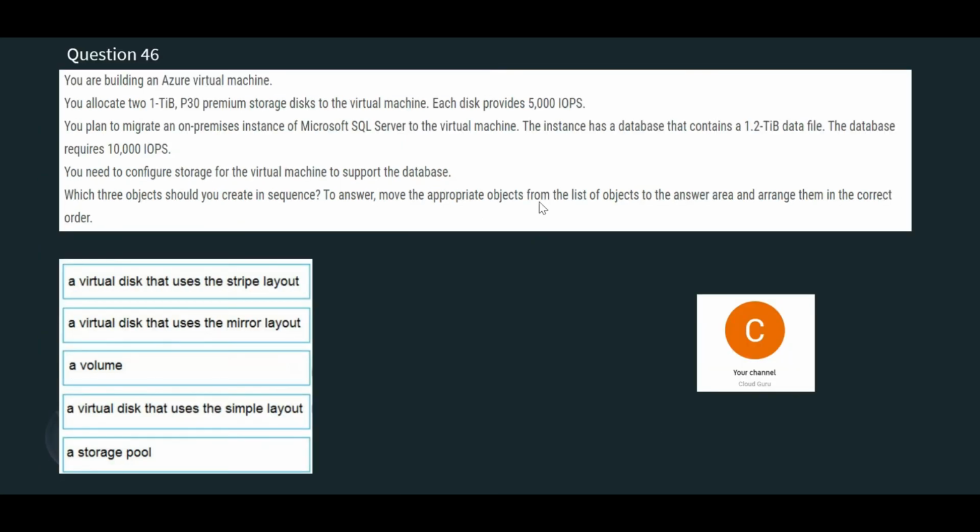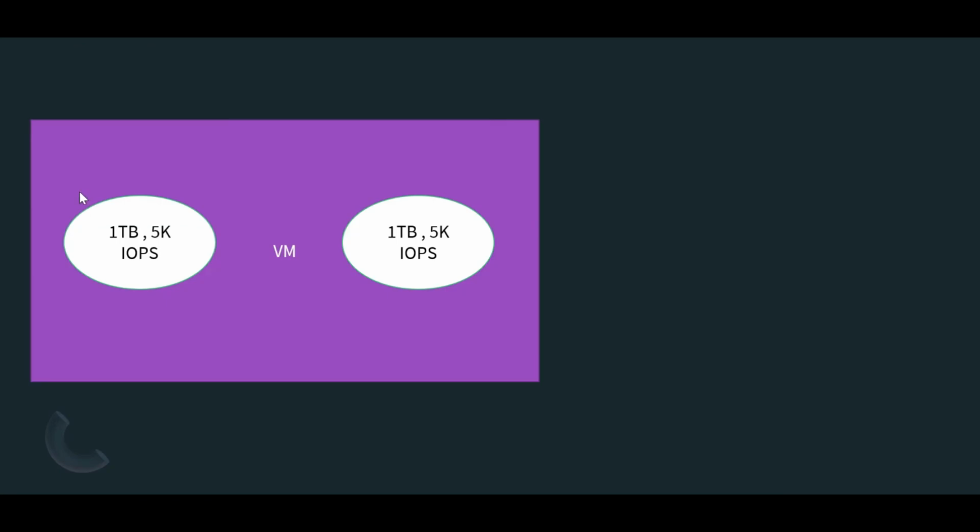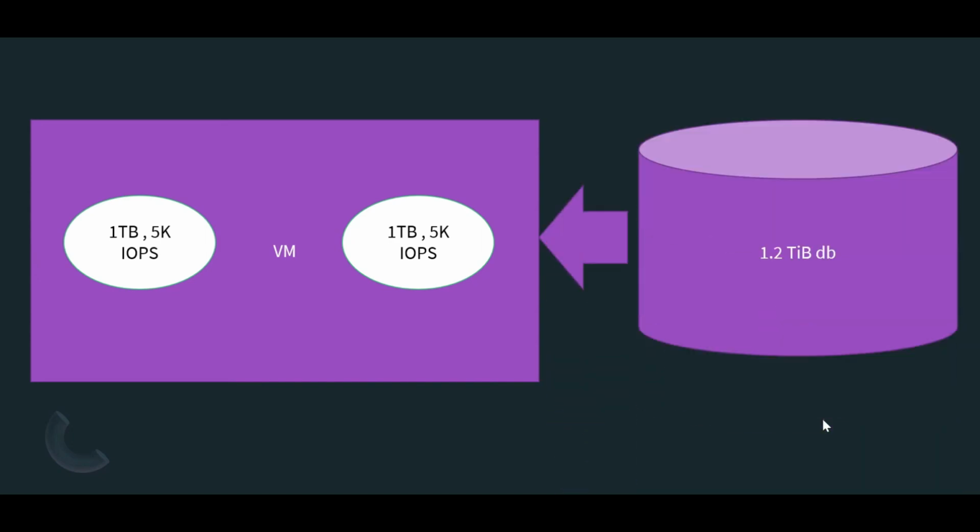So in this question we will see that you have a VM and you are allocating 1 terabyte storage of 5000 IOPS. Okay, so it goes like this. This is a story. You have a VM and you have allocated 1 terabyte and 5k IOPS premium storage disks. Now you already have a SQL Server database that you have to put on the VM, of size 1.2 terabytes.